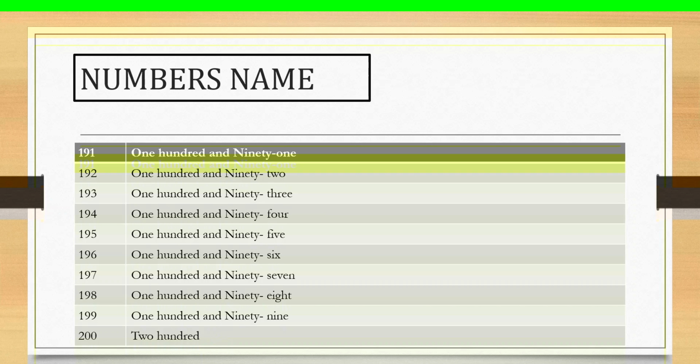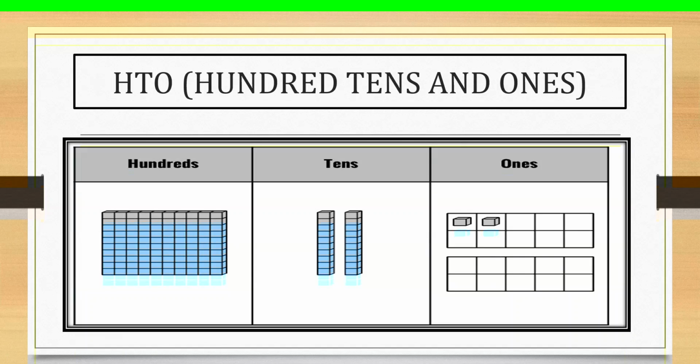Yes, here we completed the numbers from 100 to 200, that means 101 to 200.